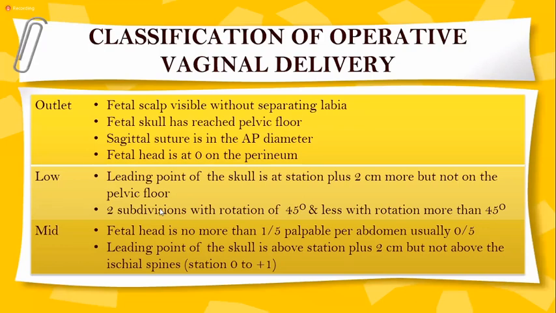We know that we have divided the head per abdominally. We always check the fetal head, how much it is palpable. If one part of the fetal head is gone inside, then it is called 4/5. That means 4 parts are above, in the abdomen you can feel. So it is 3/5, 2/5, likewise we say. So if only one part is palpable abdominally, then you can apply mid-cavity forceps, and the leading point of the skull is above station plus 2 cm, but not above the ischial spine.